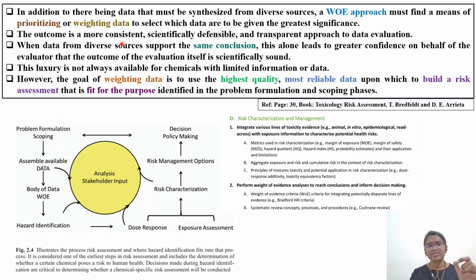The outcome is more consistent and scientifically defensible, because whatever limits you are deriving, you have to be able to defend them in the presence of a regulatory body, with a transparent approach to data evaluation. There should not be any bias. When data from diverse sources support the same conclusion, for example if FDA, EMA, and TGA are all giving the same conclusion, this alone leads to greater confidence on behalf of the evaluator that the outcome of the evaluation itself is scientifically sound.